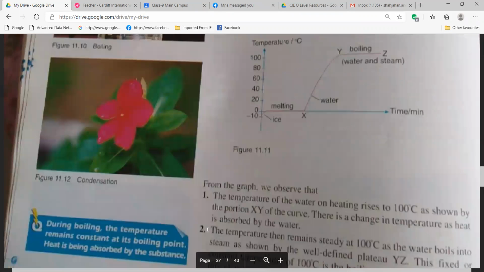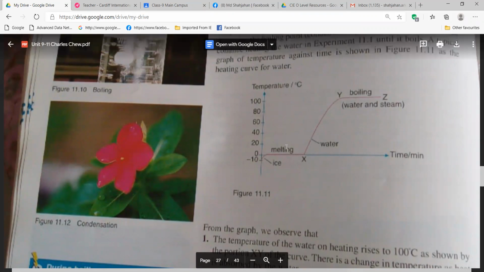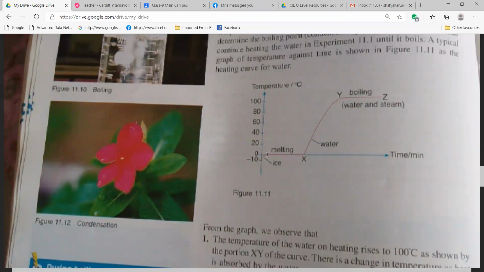Okay, I think melting, freezing, boiling, condensation, all these things you are done. And from this curve, you understood how the temperature is constant during the boiling, right? And also, if you see here, melting is also shown. We gave ice at minus 10 degrees Celsius or minus 5 degrees Celsius.